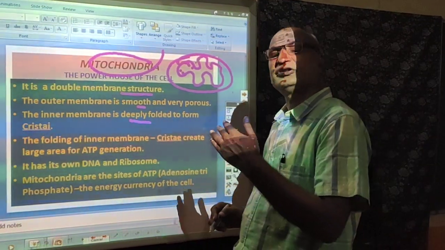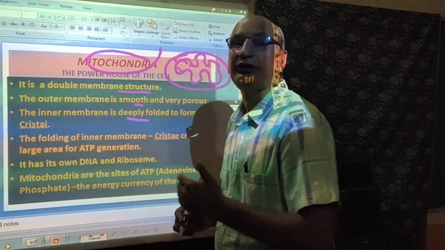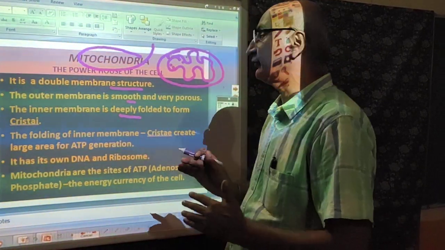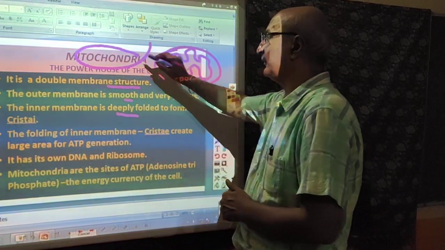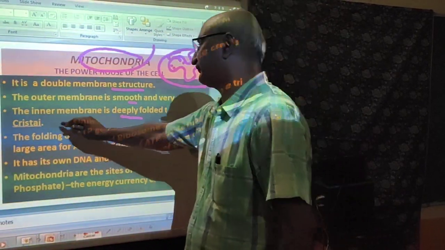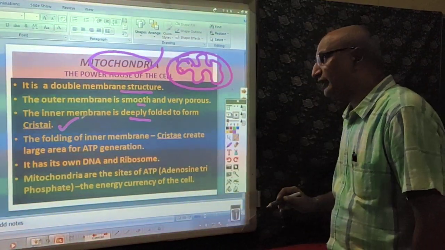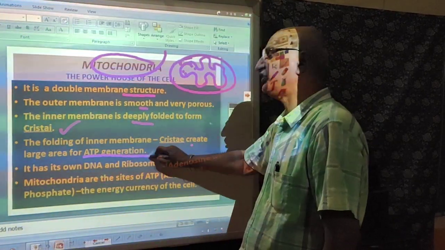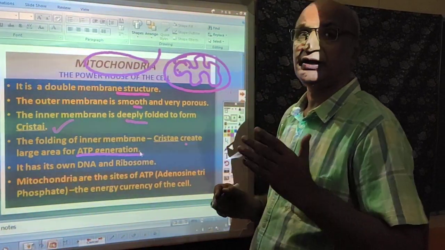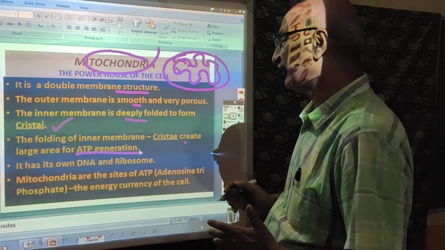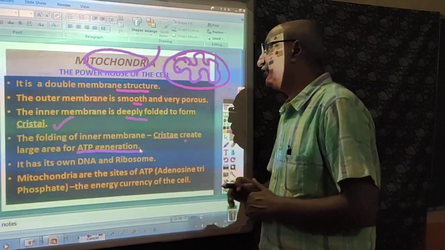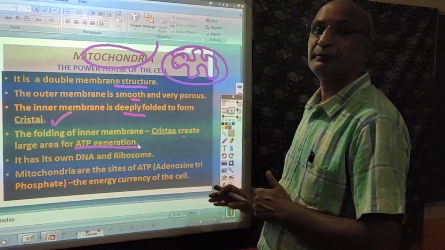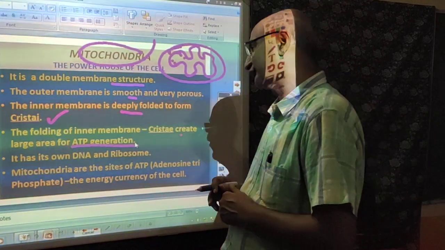In the case of Golgi bodies, dear students, we have seen the parallel vesicle-like structures. They are known as cisternae, but the inner foldings of the mitochondria are known as cristae. The foldings of the inner membrane, cristae, create a large area for ATP generation. ATP, adenosine triphosphate, is an energy-rich compound. It is generated inside the mitochondria, and that's why mitochondria is known as the powerhouse of the cell.